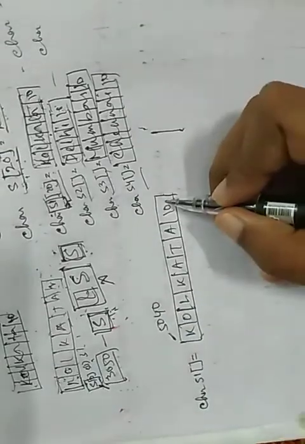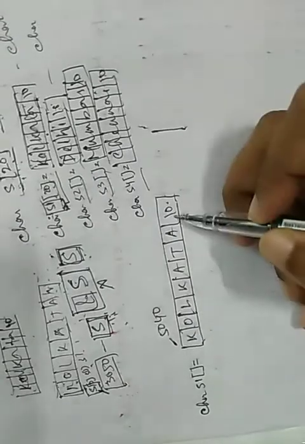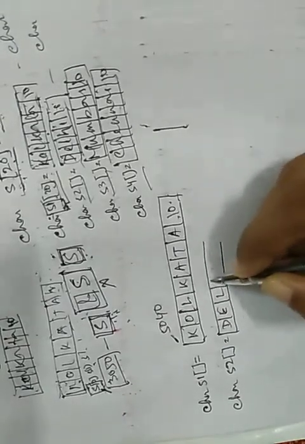Clear? Here we declare char s1 equals to this. So its base address is suppose 5040. We don't need the other addresses, only the base address, then the whole string will be stored there. Now for char s2, we write here Delhi. Its base address is suppose 7050.